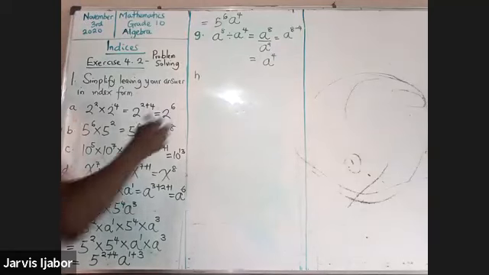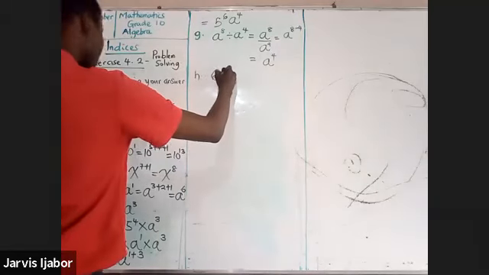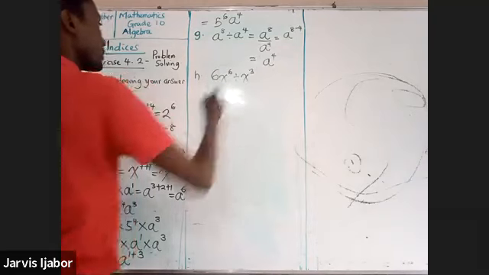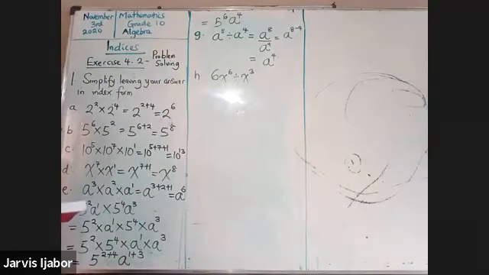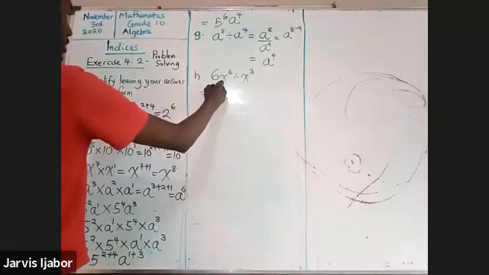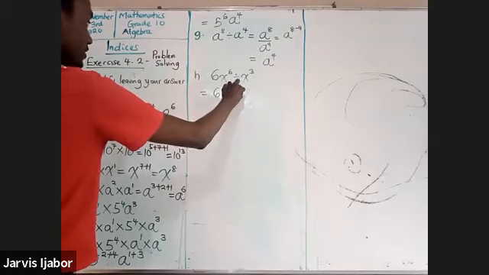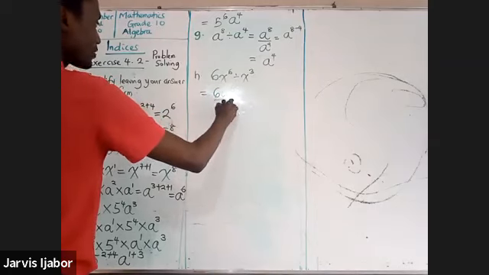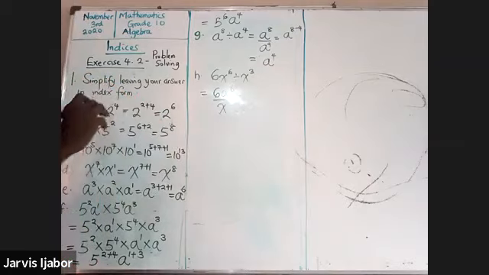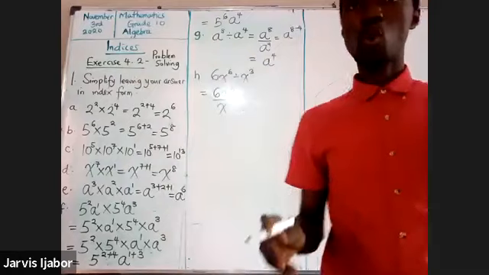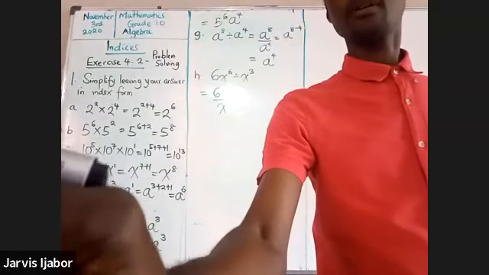What about H? In question H, you are told 6x to the power of 6 divided by x to the power of 3. How do you handle that? This will mean 6x to the power of 6 divided by x to the power of 3. Please, you really need to watch me when I'm solving.